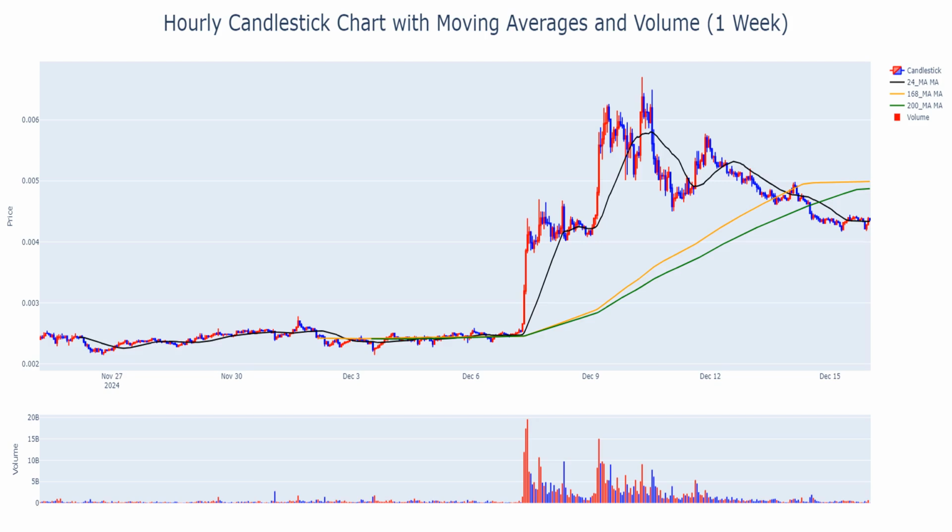1MBABYDOGEUSDT: consolidation or breakout next? Key levels in focus. 60-minute candlestick chart, moving averages, volume analysis.